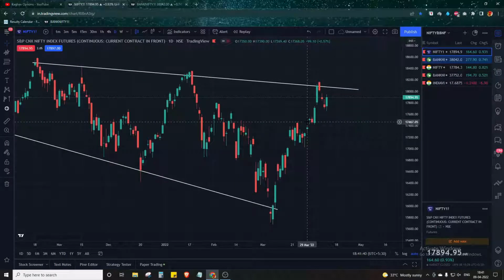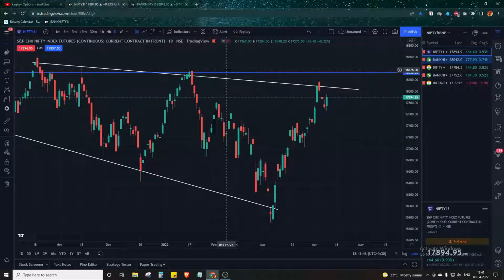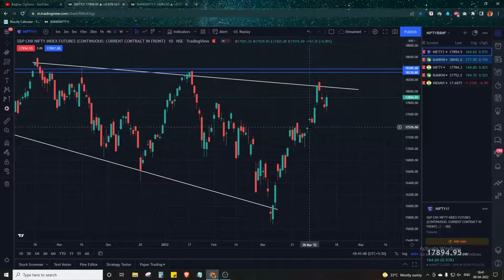Now what levels can we expect in the Nifty 50? What levels can we see? Till the Nifty 50 does not sustain above 18330 and 18380, that is around 18350 levels, we should not create any upside positions.